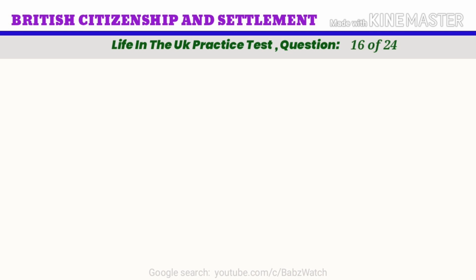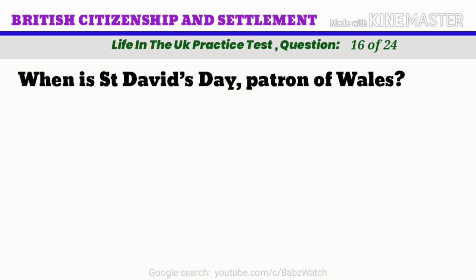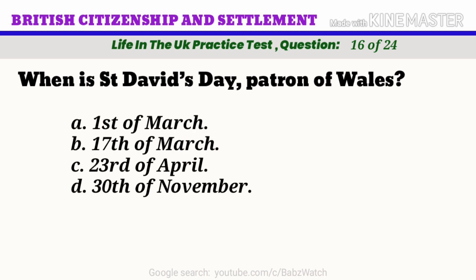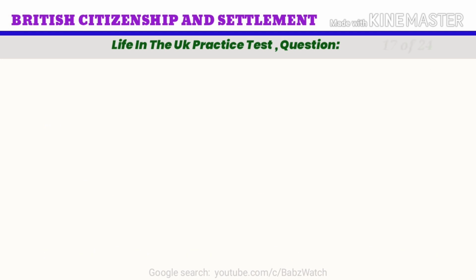Life in the UK practice test. Question 16 of 24. When is St. David's Day, patron of Wales? A. 1st of March. B. 17th of March. C. 23rd of April. D. 30th of November. The correct answer is A. 1st of March. St. David's Day, patron of Wales, is celebrated on the 1st of March.